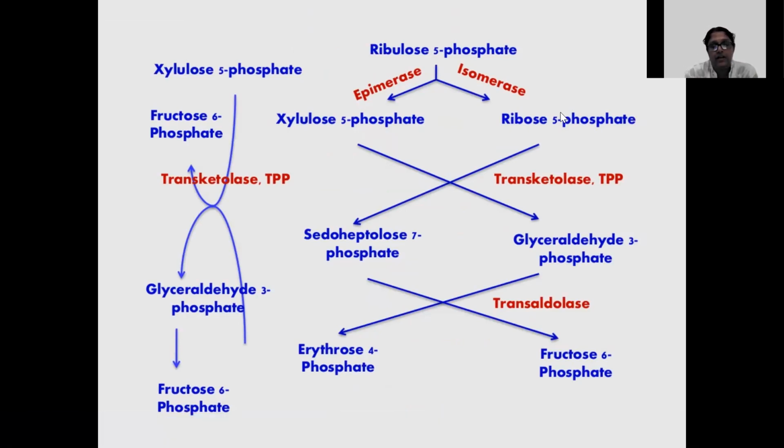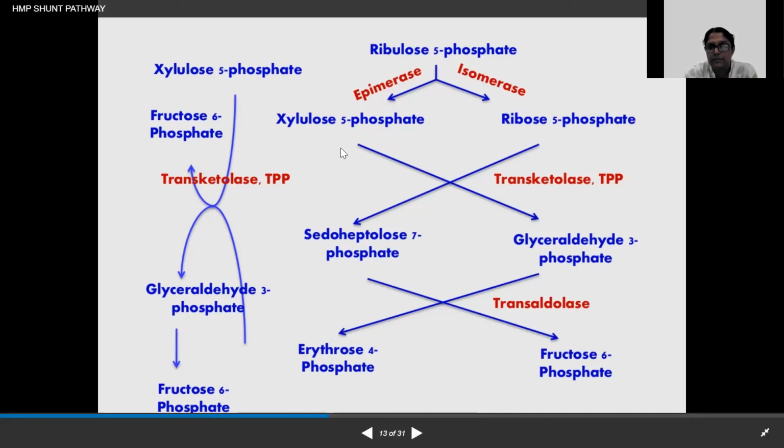Otherwise some part of it will be converted into sedoheptulose 7-phosphate and glyceraldehyde 3-phosphate. Now this glyceraldehyde 3-phosphate can also go back into glycolysis, or else these two will combine and form erythrose 4-phosphate, that is very essential for aromatic amino acid synthesis, or else it can combine with fructose 6, or it can give fructose 6-phosphate, that can also go back into glycolysis. So it depends on the cell's energy requirements.